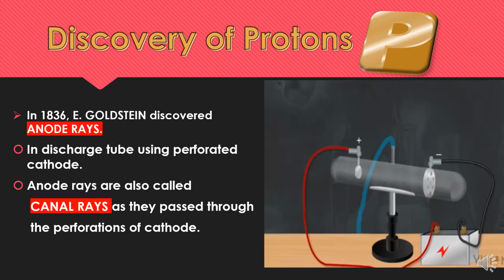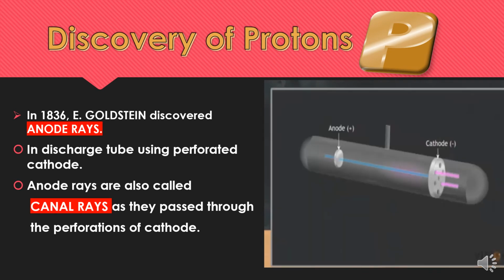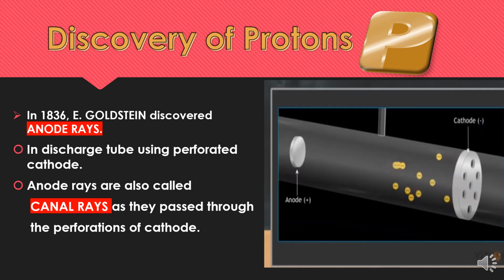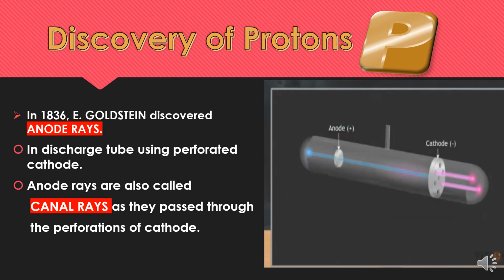In 1886, Goldstein also studied the discharge tube experiment with some alteration. He used a perforated cathode in place of a normal cathode plate, and he observed a different type of rays which were moving in the opposite direction to the cathode rays, and he named them anode rays. As you can see, cathode rays are traveling from cathode towards anode. So these oppositely charged rays are traveling from anode towards cathode, and these rays pass through the perforations of the cathode, hence they are also called canal rays.